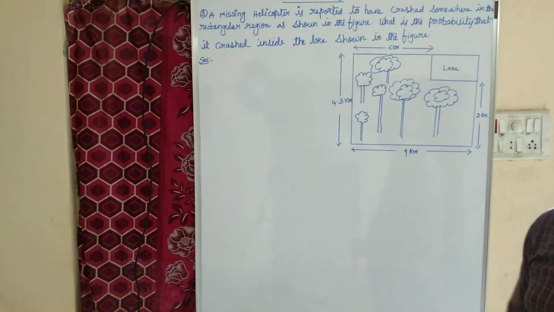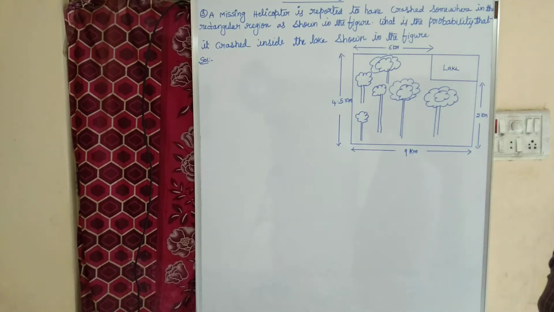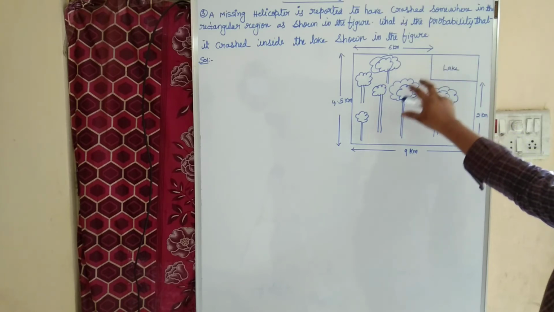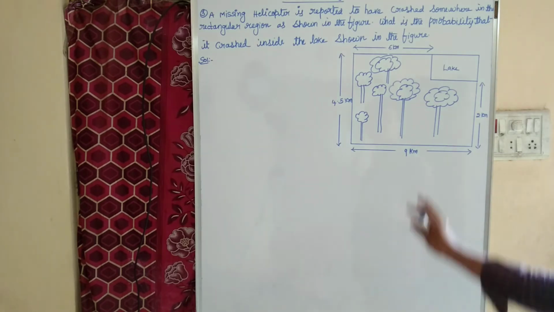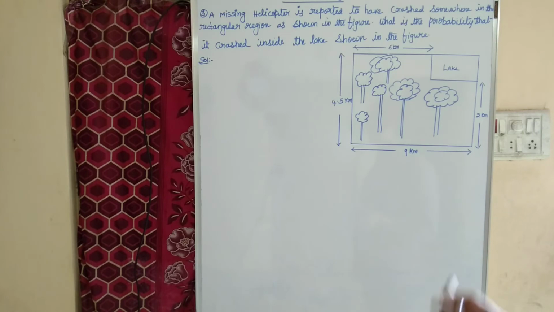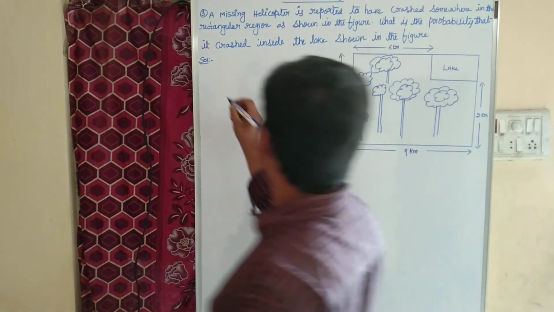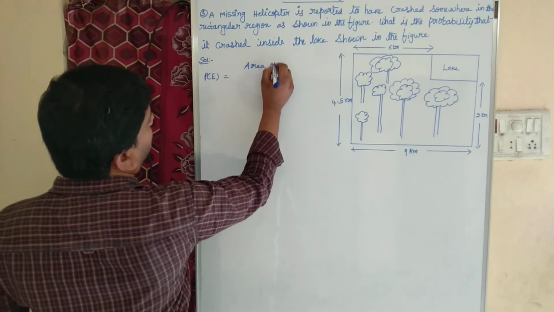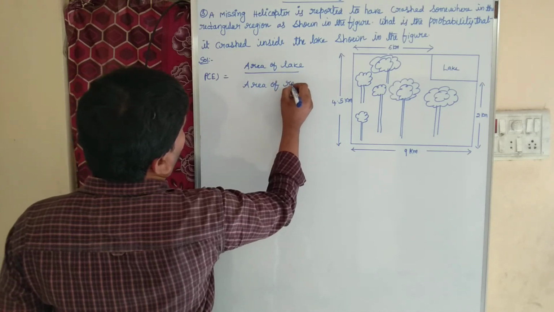If you observe the diagram properly, the total region is the rectangular region, and our event is that it may cross inside the lake. Our favorable outcome is that it may cross inside the lake, and the total number of possible outcomes is the area of the rectangular region. Children, did you understand? What is the total area? Area of the rectangle. What is the favorable outcome? It may cross inside the lake, the area of the lake. So the probability of an event E is nothing but the area of the lake region to the area of the rectangular region.